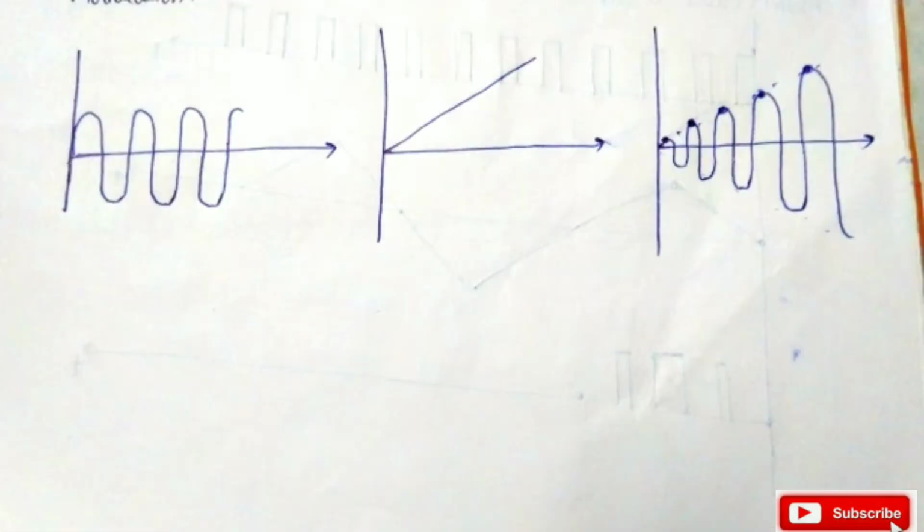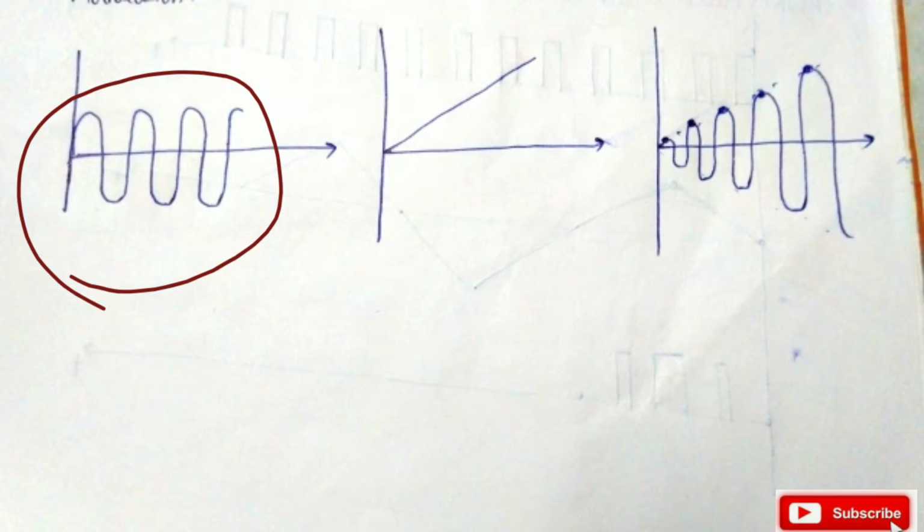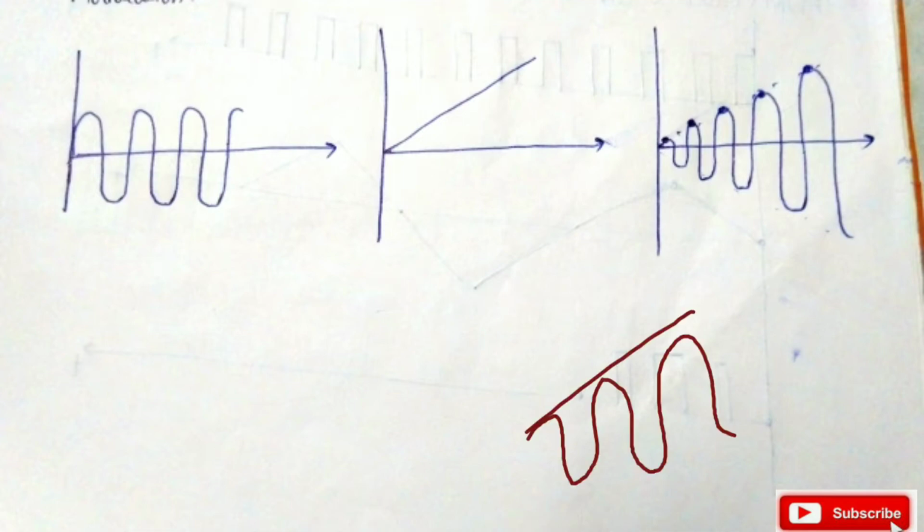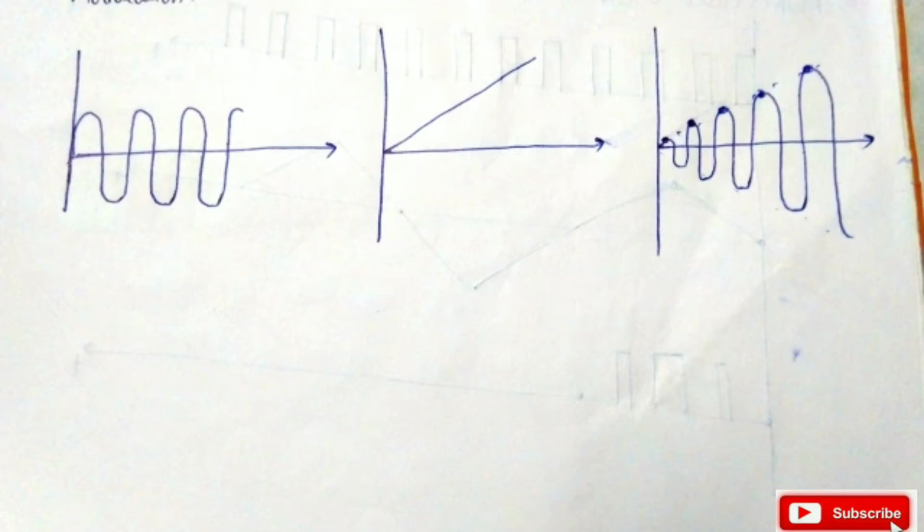Now we will understand what modulation is with the help of this diagram. In this diagram, this sinusoidal signal will work as a carrier signal. This linear signal will work as the message signal, and when we perform the modulation, this carrier signal's characteristics are linearly varied with the message signal. So basically the amplitude of the carrier signal is changing according to the message signal. So this is one kind of modulation, that is amplitude modulation.